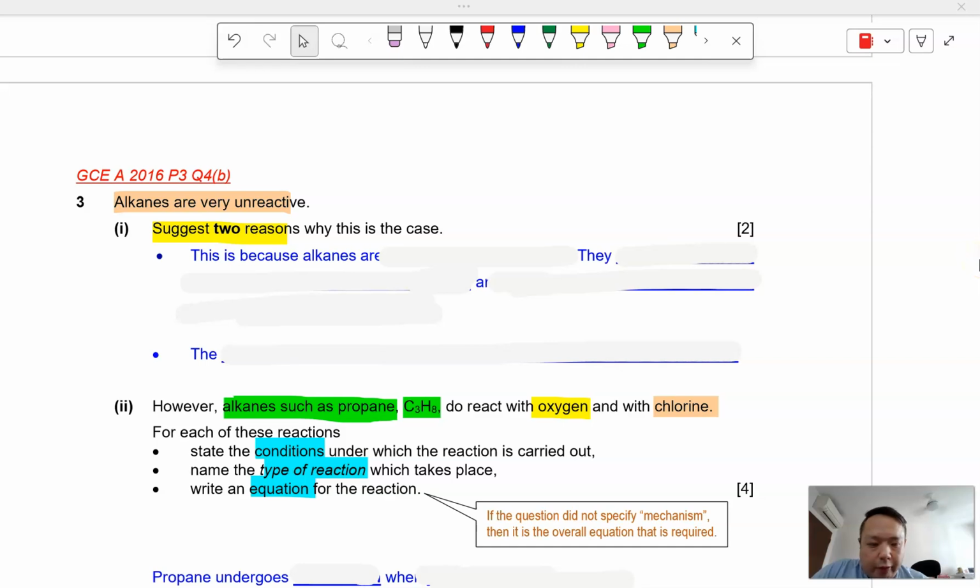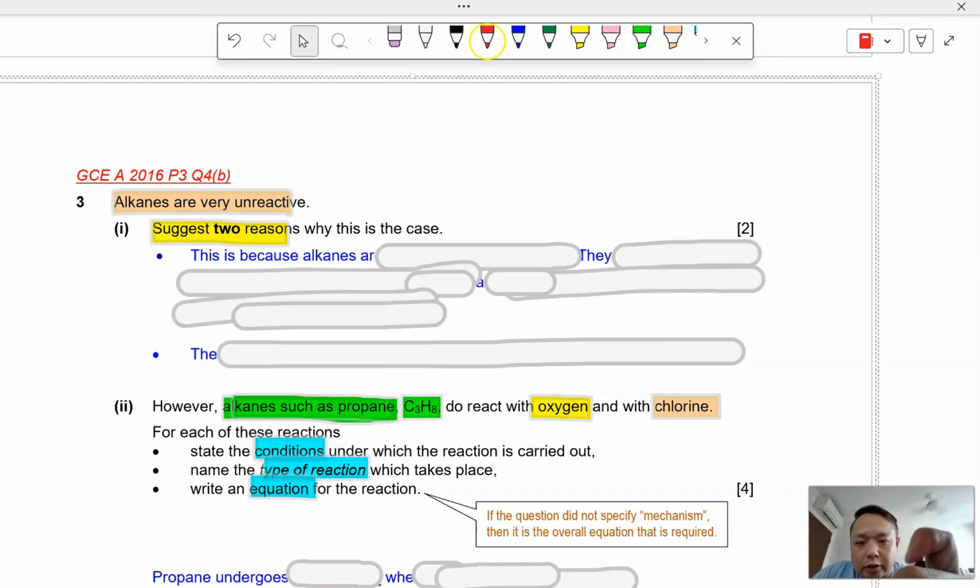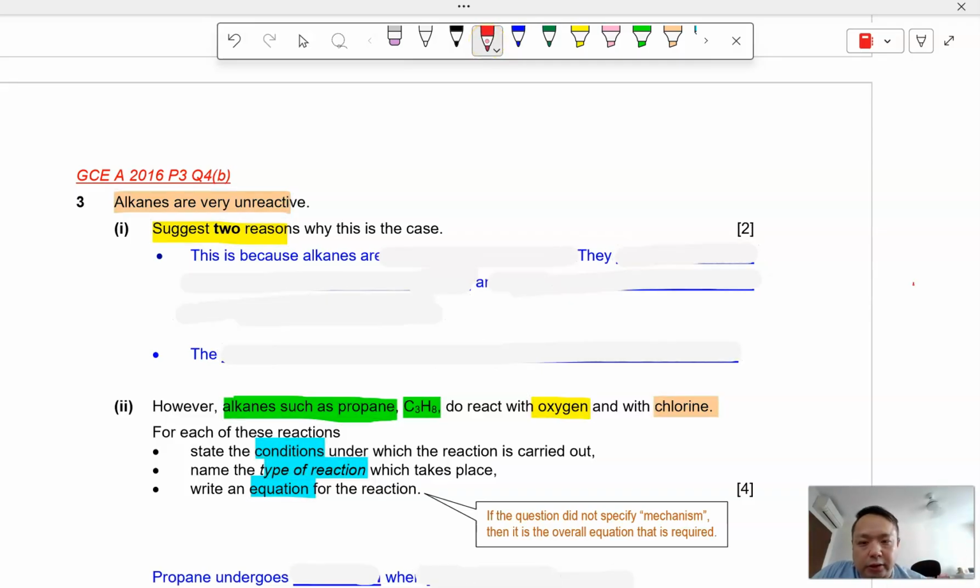To question 3 of the alkanes tutorial. So this is a past A-level question saying that alkanes are very unreactive. So just 2 reasons why this is the case. This is actually exactly from the lecture notes. There are 2 reasons to explain why alkanes are very unreactive.